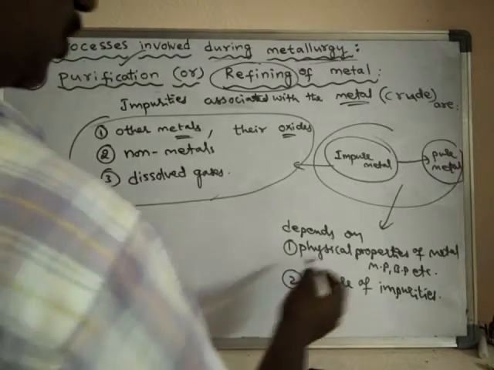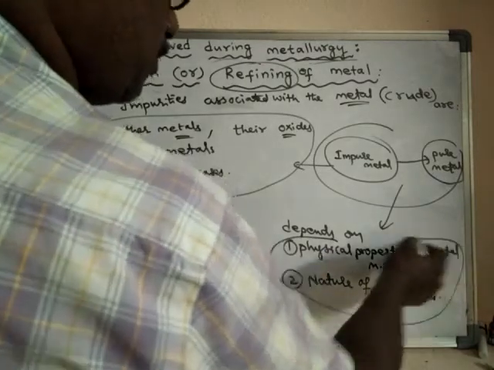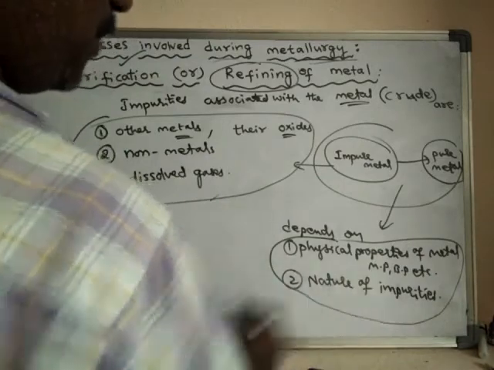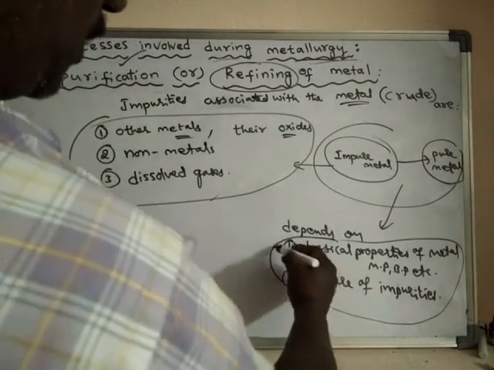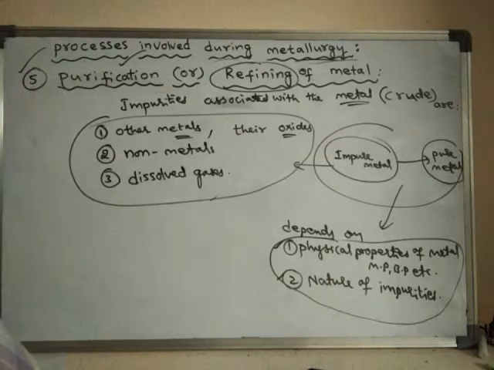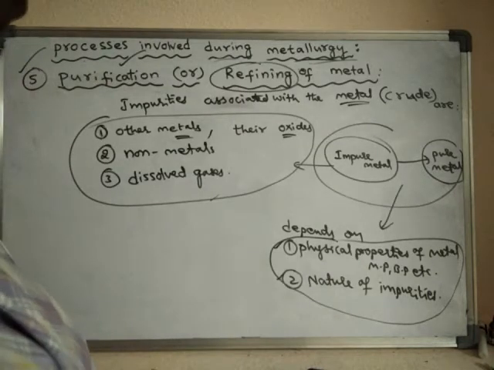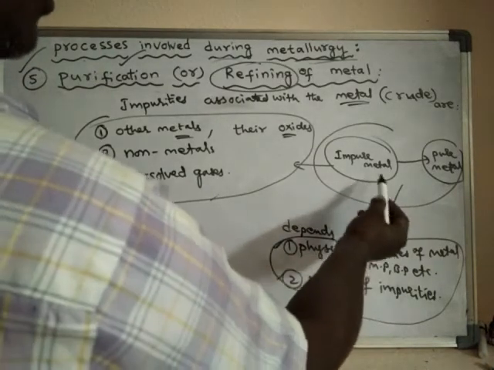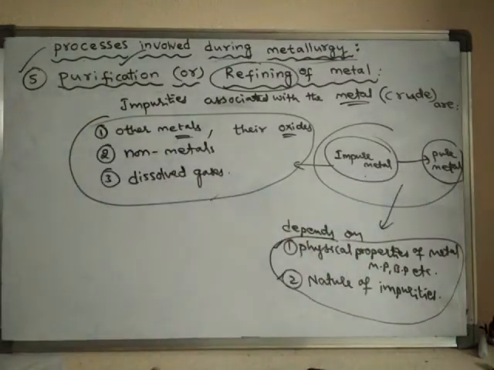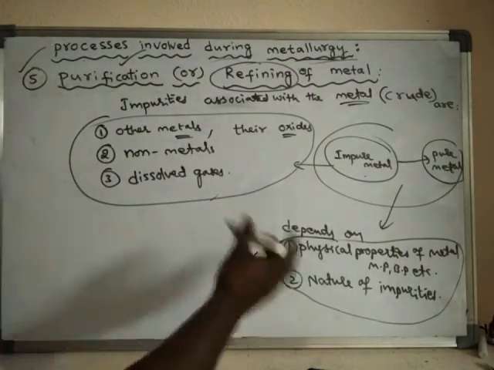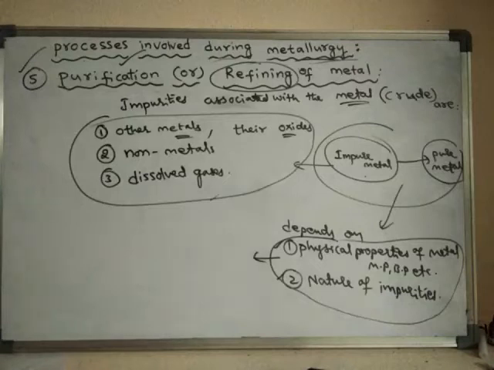So based on the physical properties of the metal and the nature of the impurities, we have to consider these things in order to purify the impure metal to pure metal. Based on these things, there are several methods. So what are the several methods?